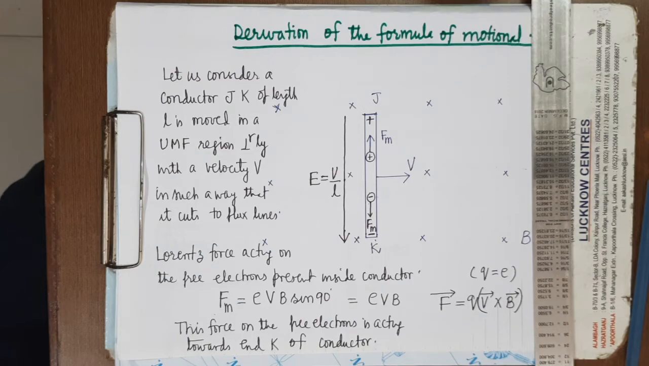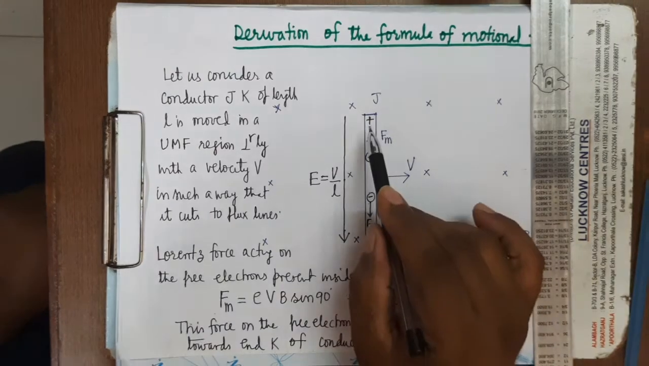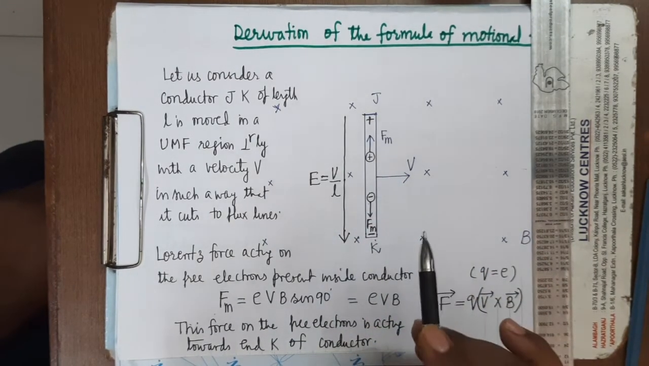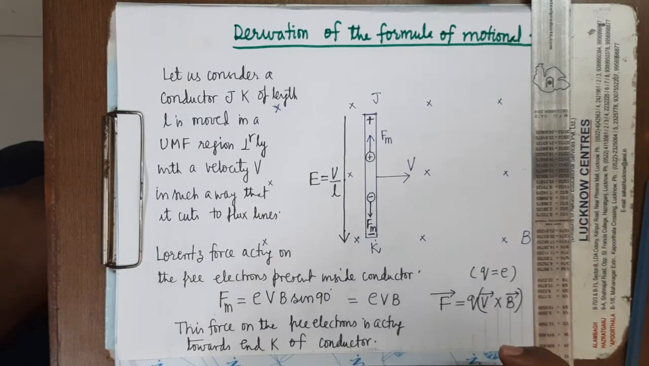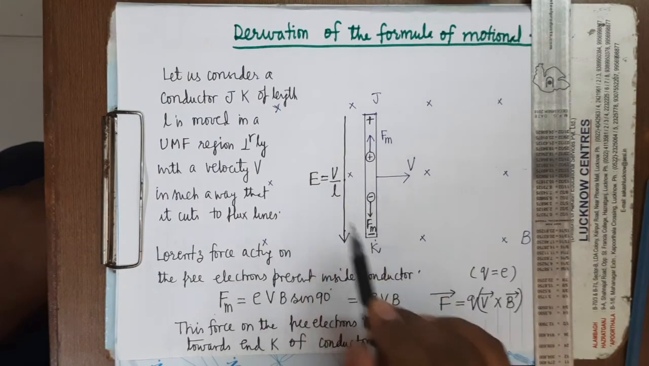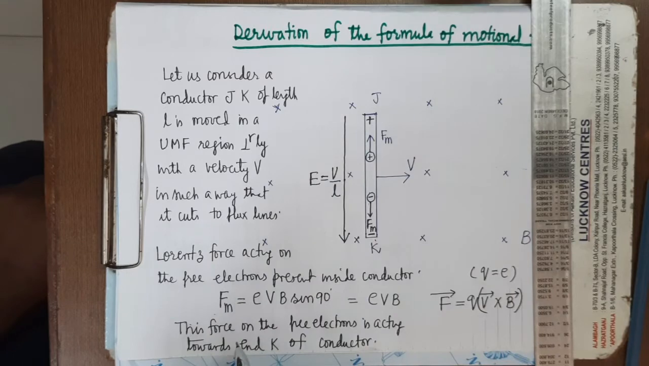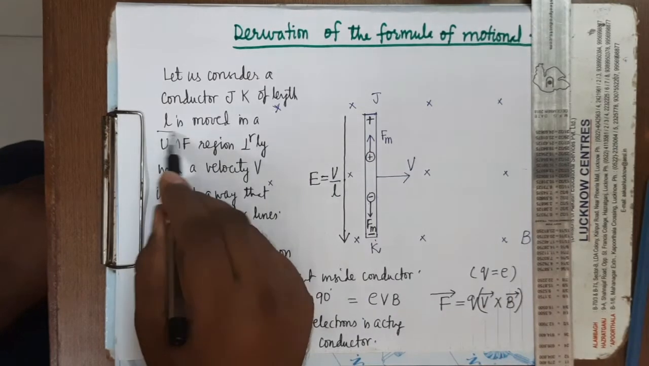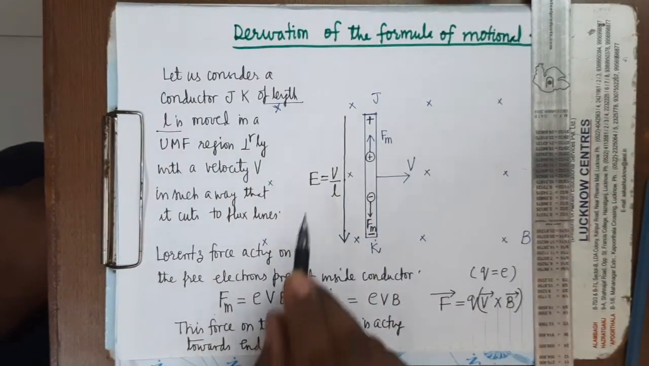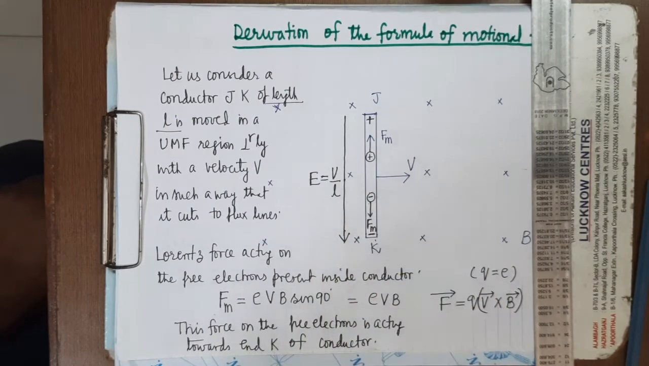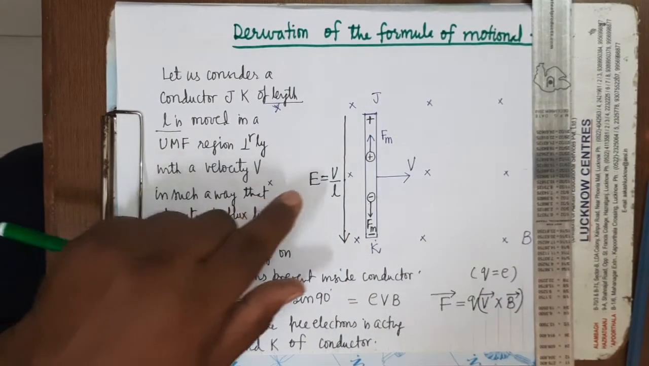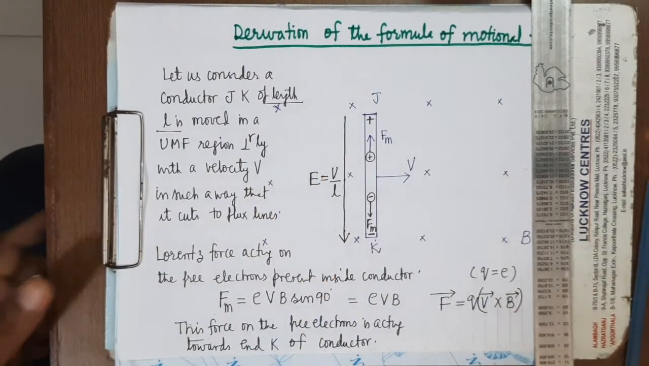So suppose at any instant the potential difference between the ends of this conductor is capital V. Its length we have taken as L. So how much will be the electric field intensity along the conductor? It will be equal to V upon L.